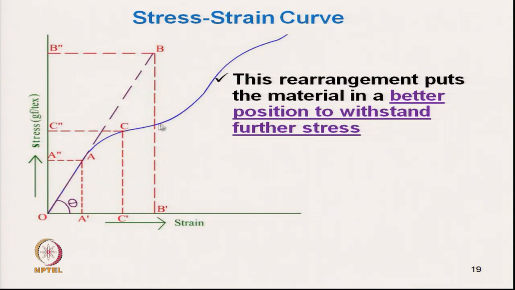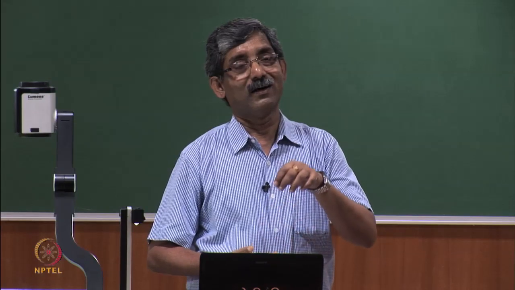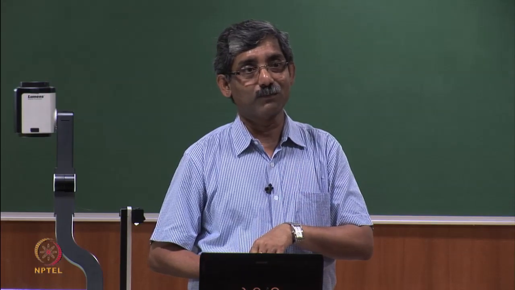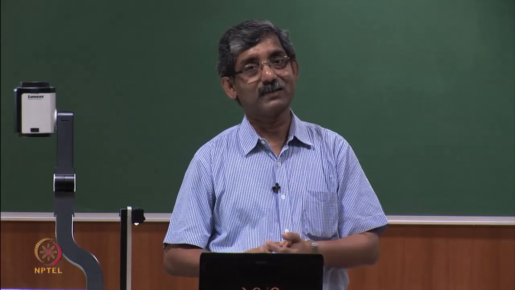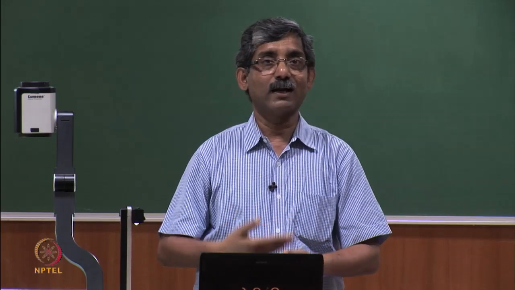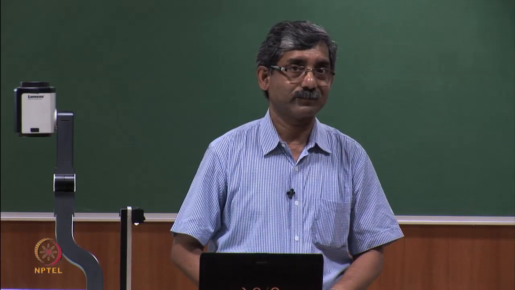So, from C to D or any other point, if it is asked what is happening between C and D: the secondary bond breakage starts and molecular rearrangement is occurring.